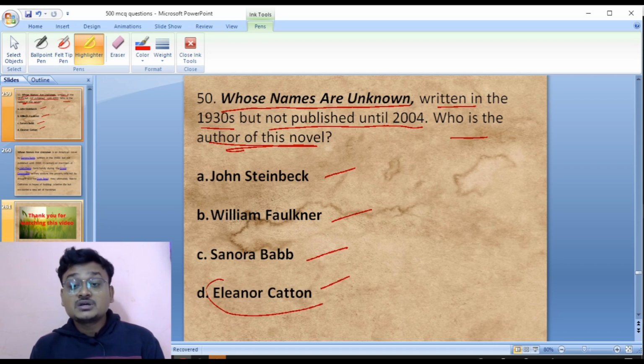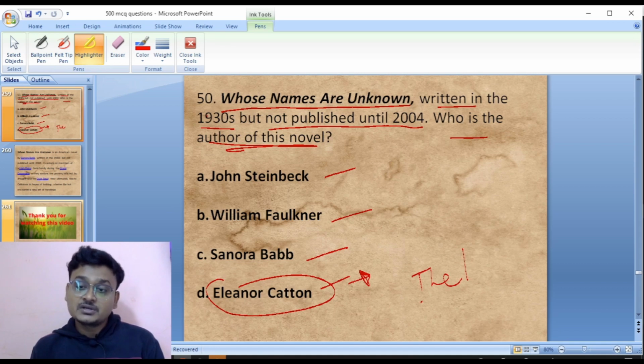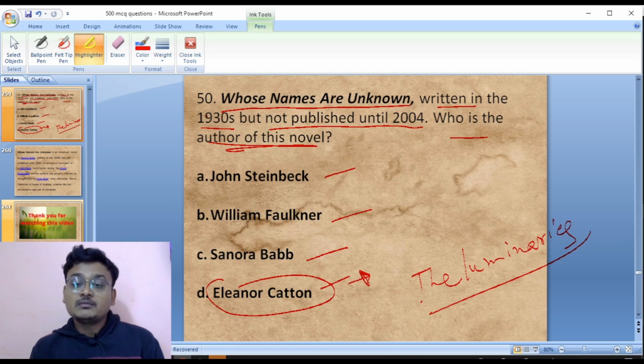Eleanor Catton is the second New Zealand writer to win the Booker Prize. First was Keri Hulme and second was Eleanor Catton. Eleanor Catton got the Booker Prize for her novel The Luminaries. Okay, so she got the Booker Prize, who is a New Zealand writer. She is the second one to receive the Booker Prize, and she has received it for her novel The Luminaries. And Sanora Babb has written Whose Names Are Unknown.